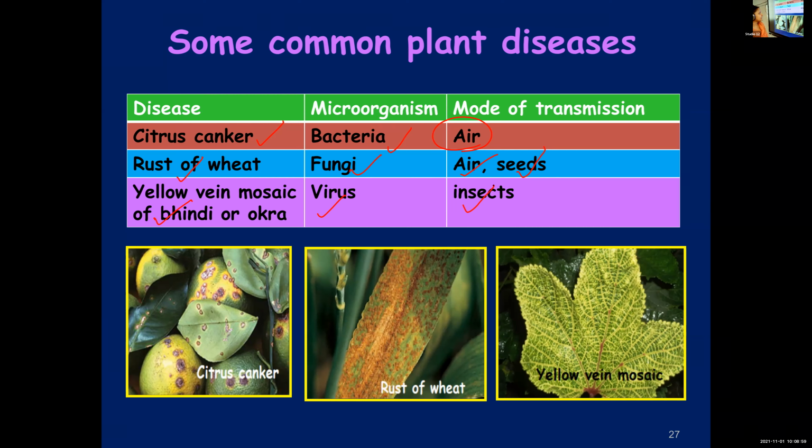An example of a bacterial disease found in plants is citrus canker. Yellow vein mosaic disease is a viral disease. And if you're asked to name a fungal disease, you can write rust of wheat. So a few examples are given. Many more examples are there.